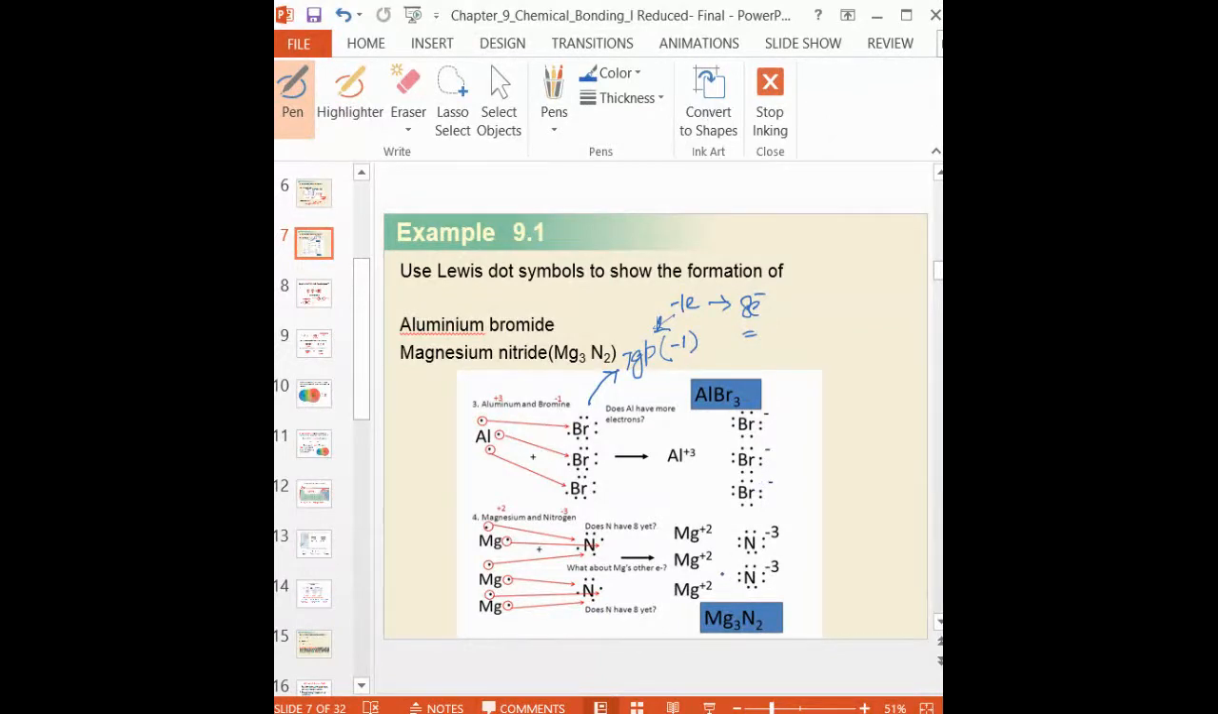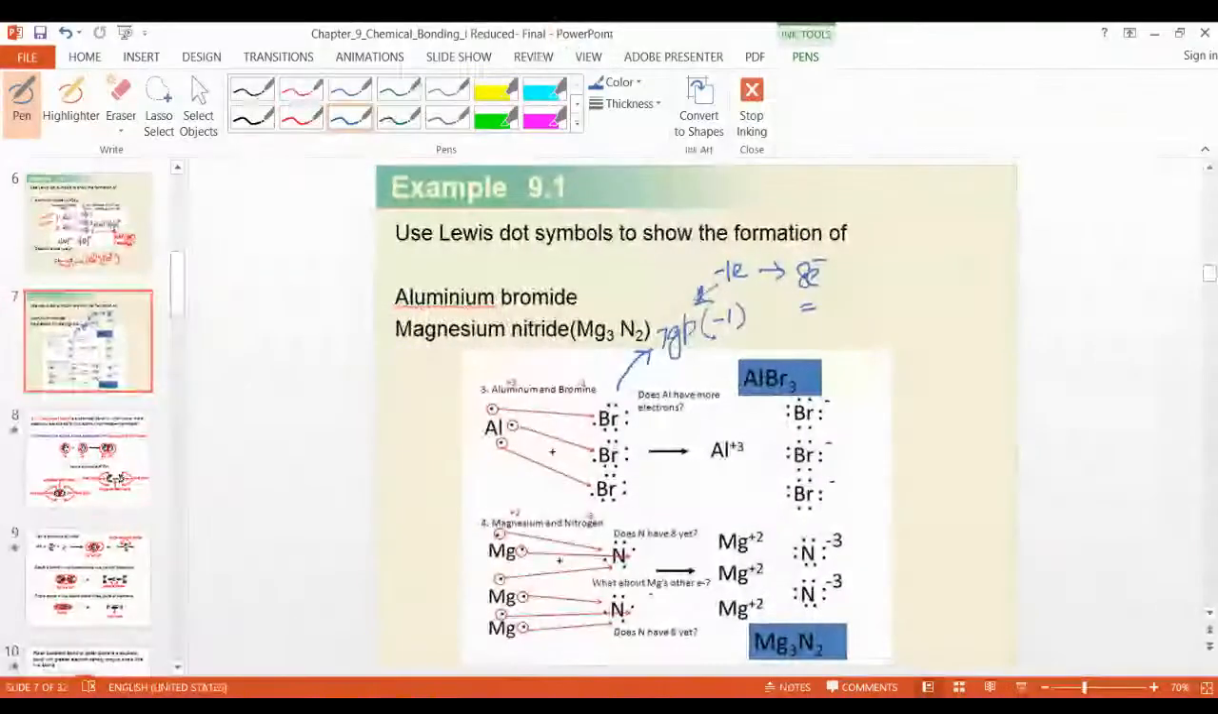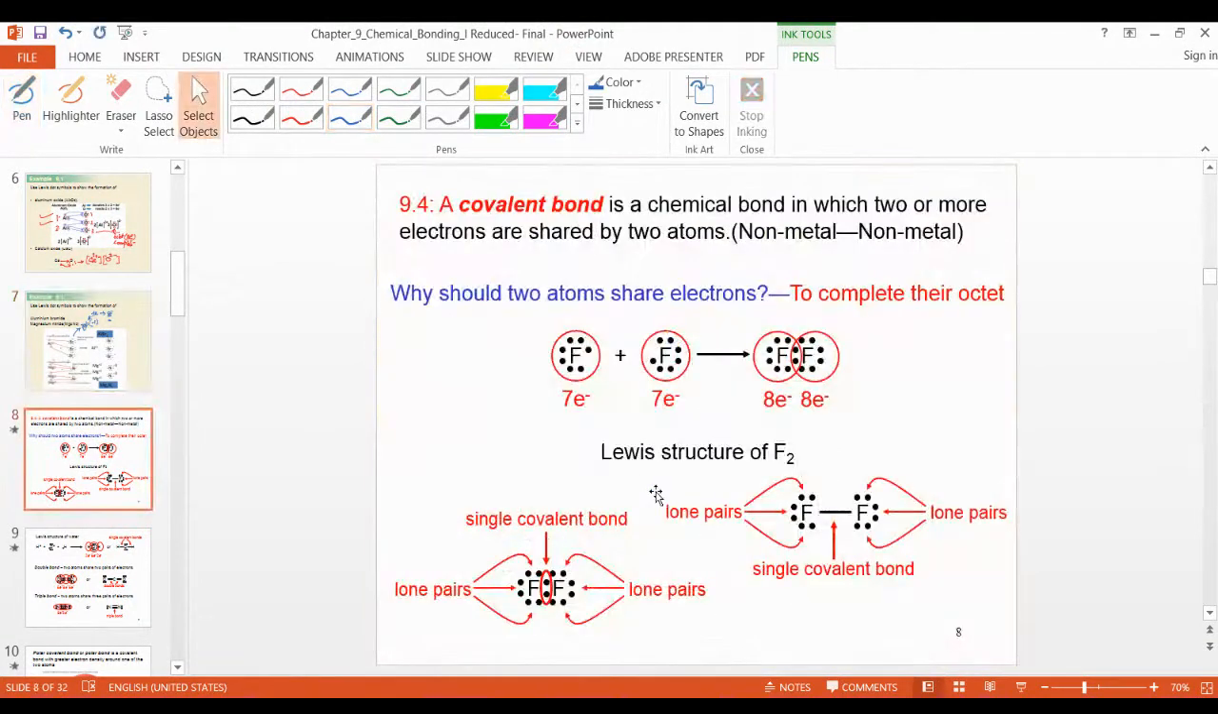Okay, now the third example is magnesium nitride. This I have already written here. You can do it yourself, but I already solved it. So now the ionic compound is finished.